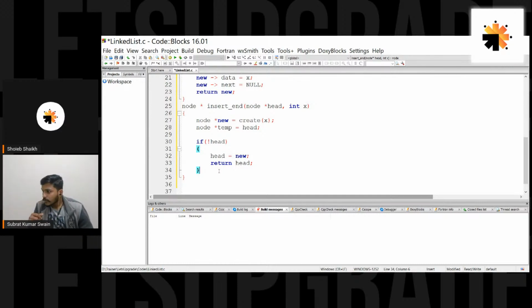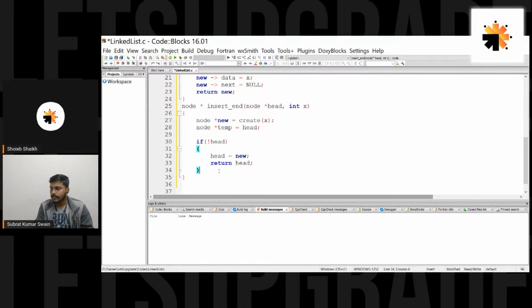Okay. What if we declare head globally, sir? Yeah, that is also fine, guys. If you declare it globally, that is also fine. But why do I restrain from declaring head as global? Because there is a chance that we can mess it up. Somewhere we would be using head unintentionally, and that would disturb the entire linked list. I don't want that. Even if I do use it somewhere, that would not disturb the original head. Okay, right? Fine.